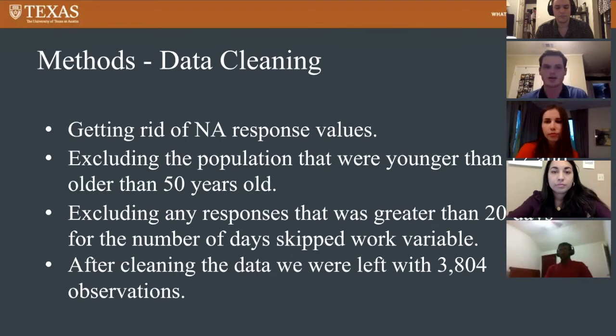And then we excluded any responses that were greater than 20 days skipped in the last week. After cleaning the data, we were left with 3,804 observations, which is still a hefty number of observations.